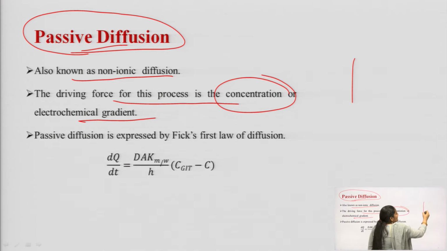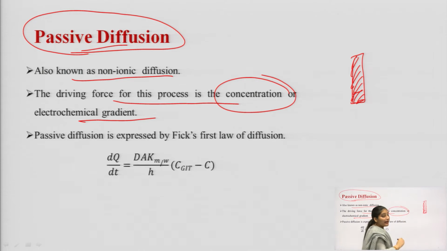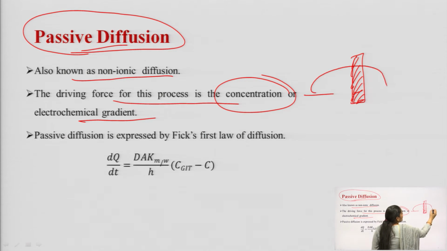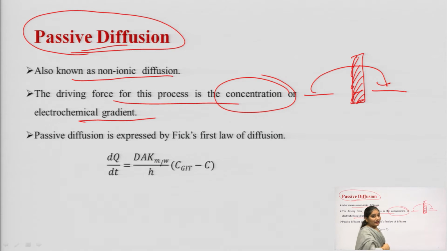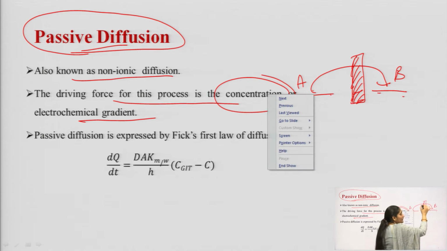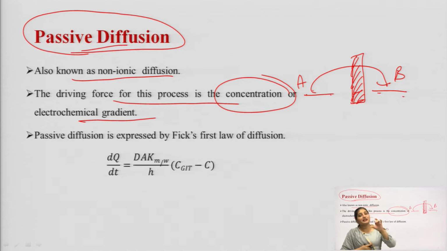Suppose this is the membrane and a drug has to be transported from this point to this point, suppose from A to B. The difference between the drug concentration present at point A and that at point B is known as the concentration gradient or the electrochemical gradient.